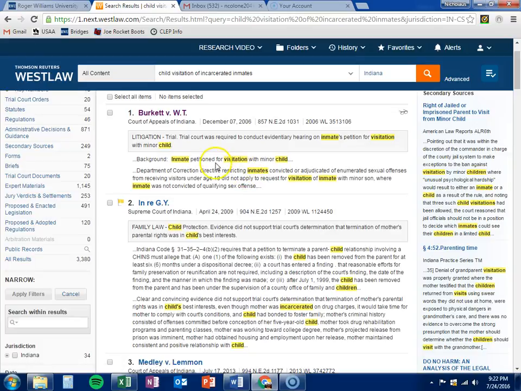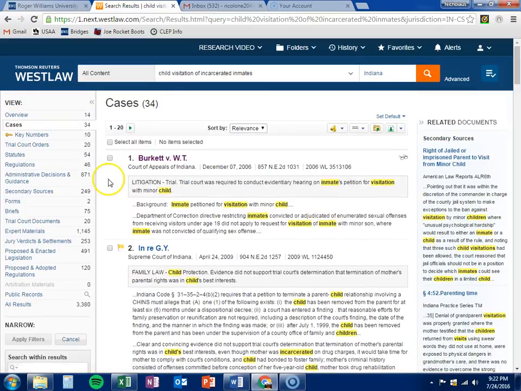So we have this Burkett v. WT, which you can see it's purple because we've already clicked on it. The problem with this is that it brings in enumerated sexual offenses. The issue here is that our client has not done anything sexual. He is not in jail for a sexual offense.